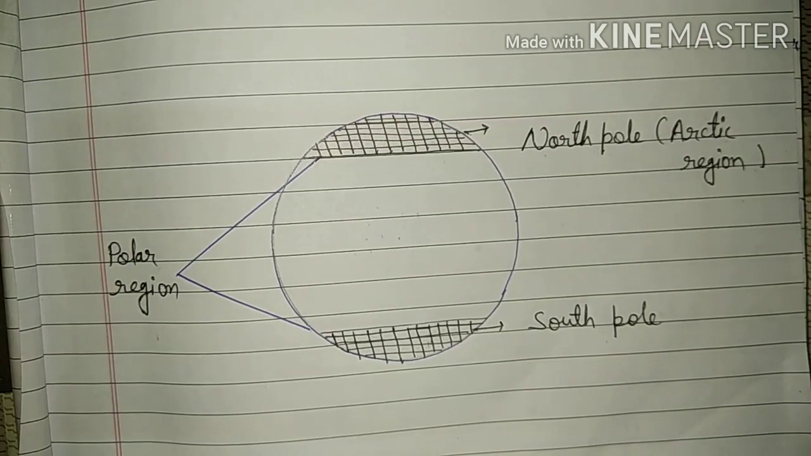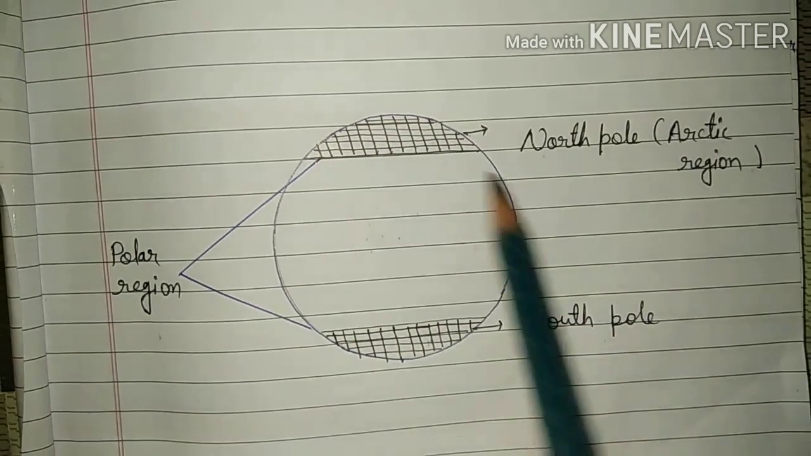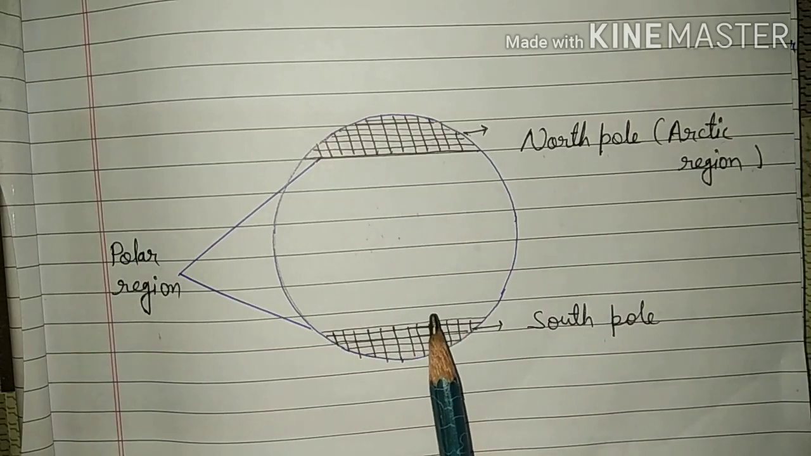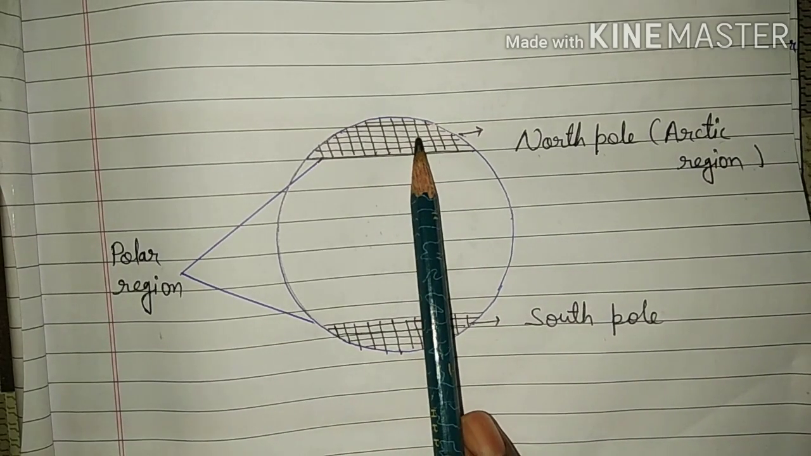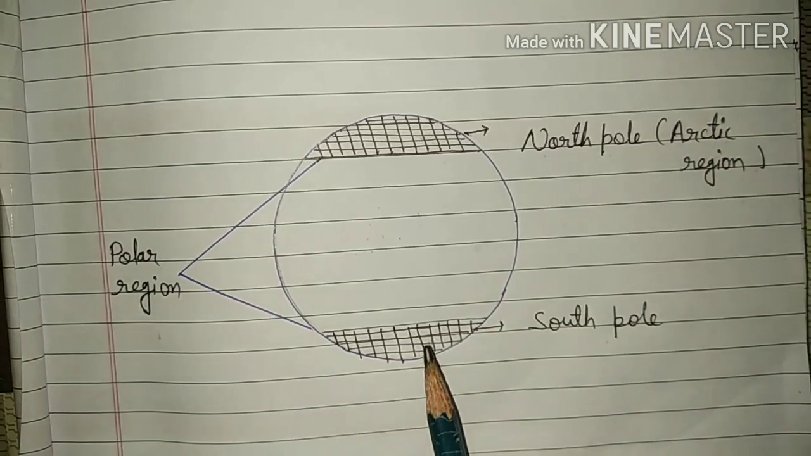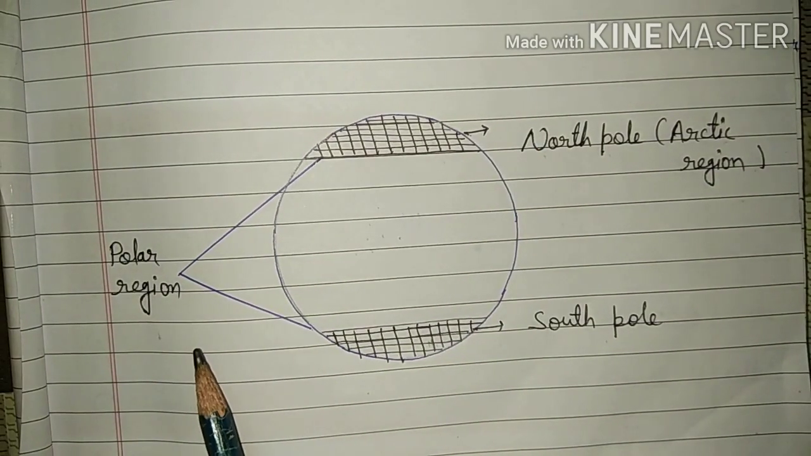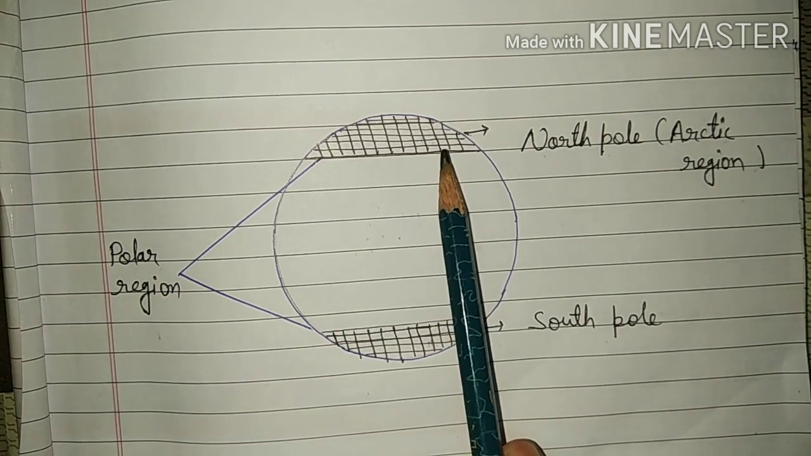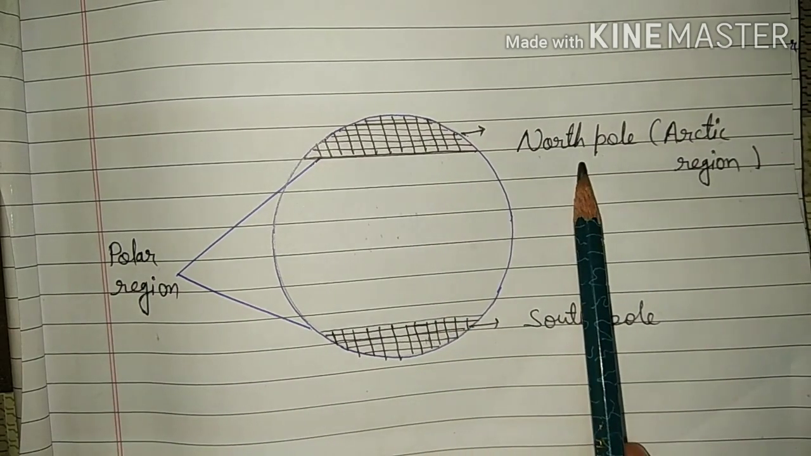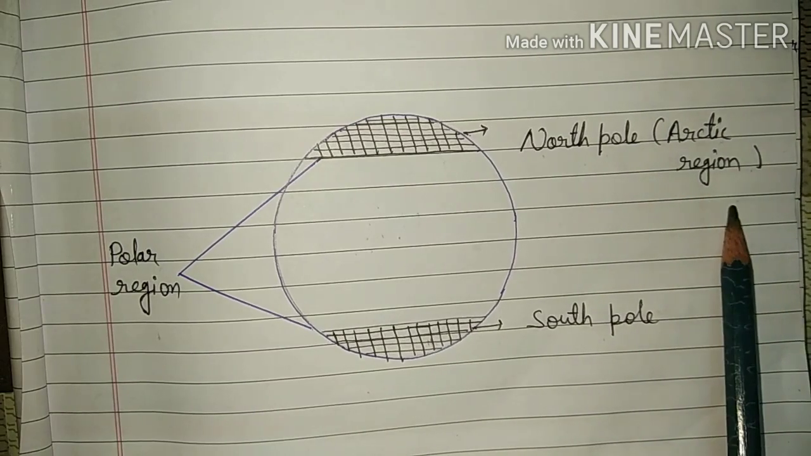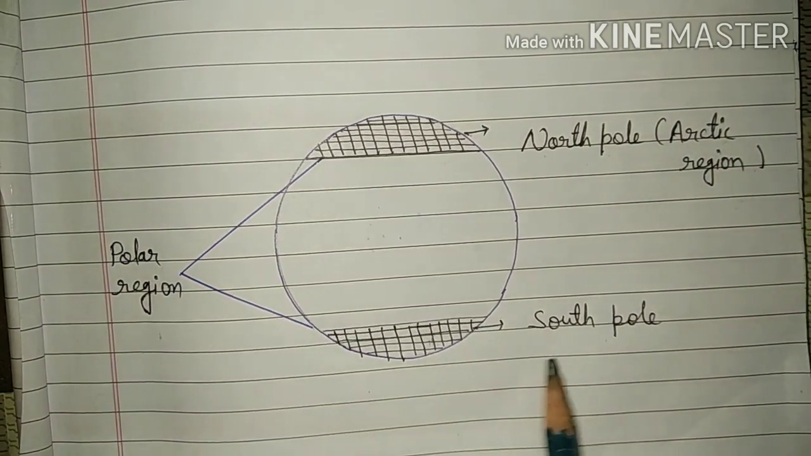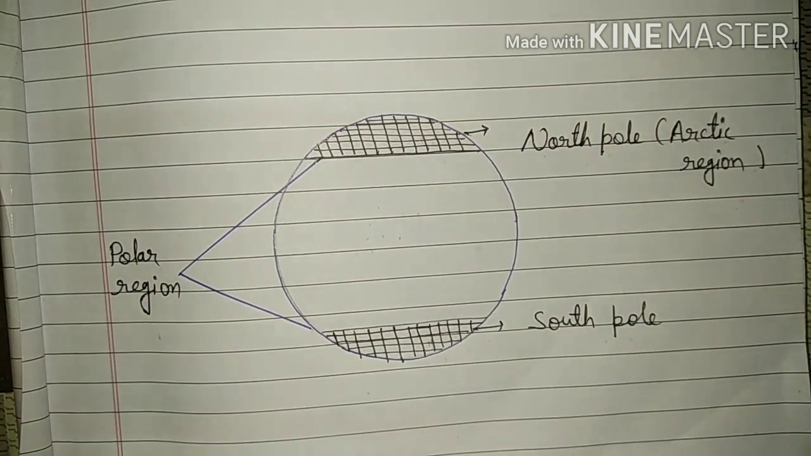Let me show you by the diagram. Students, understand this circular path is called earth. Then this area, the above portion of earth and this portion of the earth, both are called polar regions, in which the above portion of the earth is called North Pole, which is also called Arctic region, and this below portion is called South Pole. These both regions are always covered with snow because they can't get sunlight.